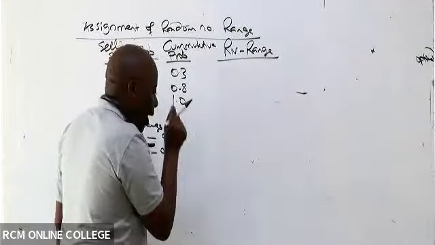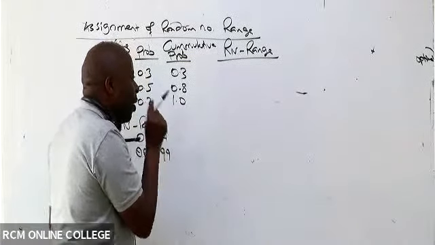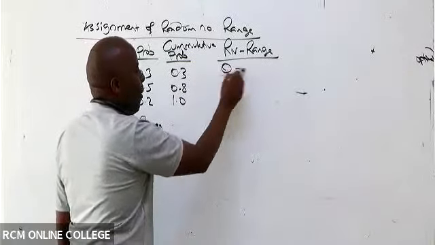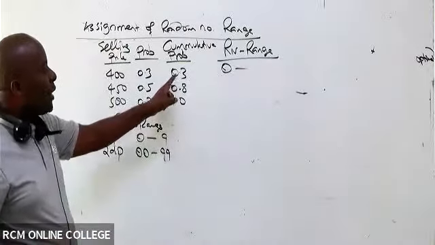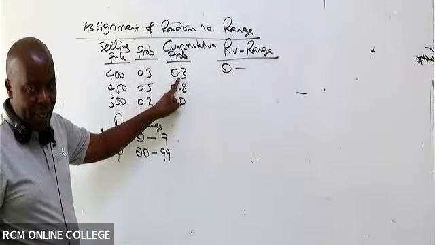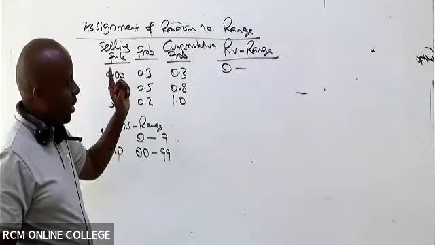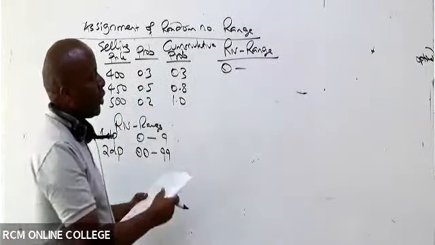See how I'm going to come up with my classes, my random number ranges. The first one will start from 0 all the way. I will read this as if it's a whole number, 3. And then to get the upper limit, I take this number minus 1. So 3 minus 1 gives me 2.